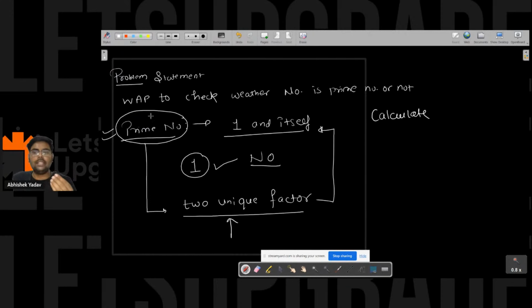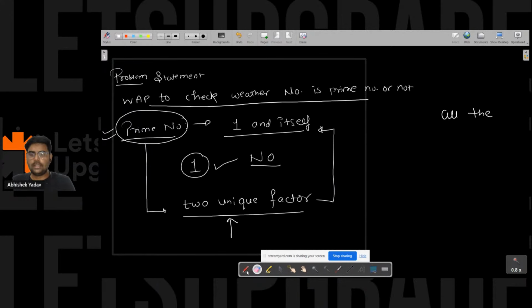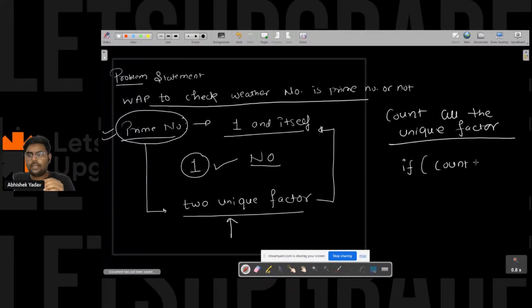So to solve this question, I have to count all the unique factors, and if the count of the factors is equal to 2, that number is a prime number, else that number is not a prime number, right everyone?